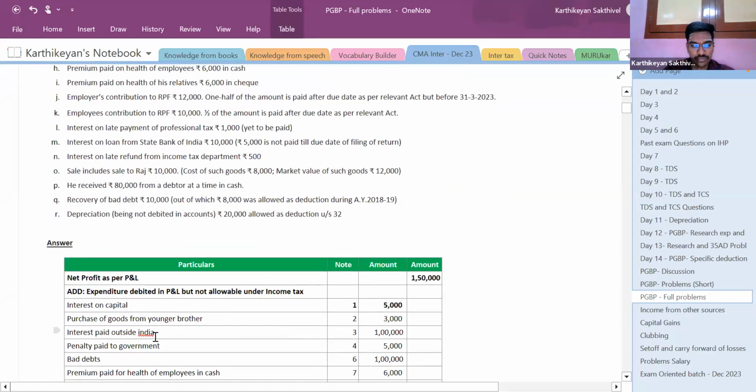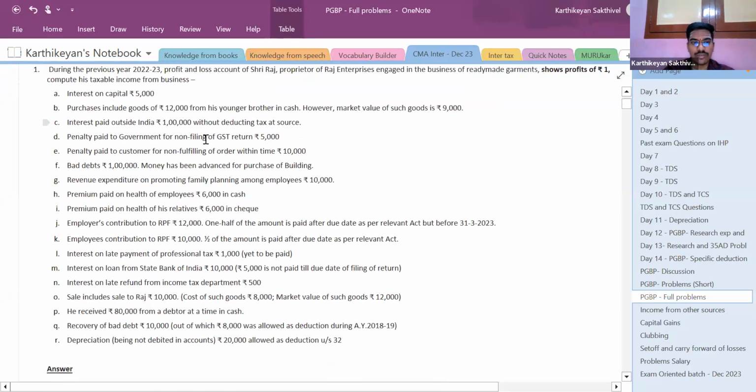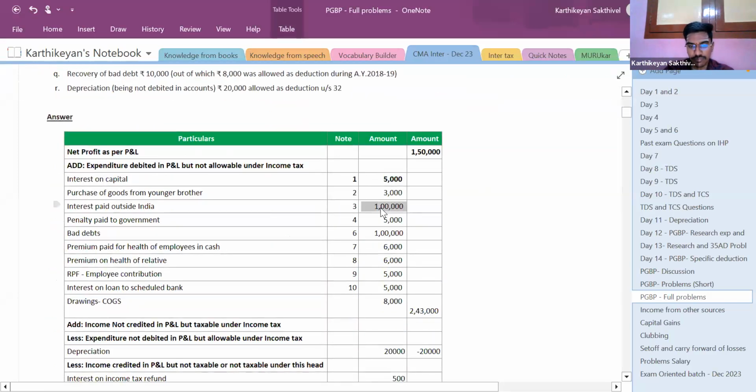Next, interest paid outside India rupees 1 lakh without deduction of tax at source. If payment is made to a person outside India without deduction of tax at source, the entire amount is to be disallowed. You can do it either as per 40(i) or even as per section 36. In both those sections, you can just mention. So the 1 lakh should be fully disallowed.